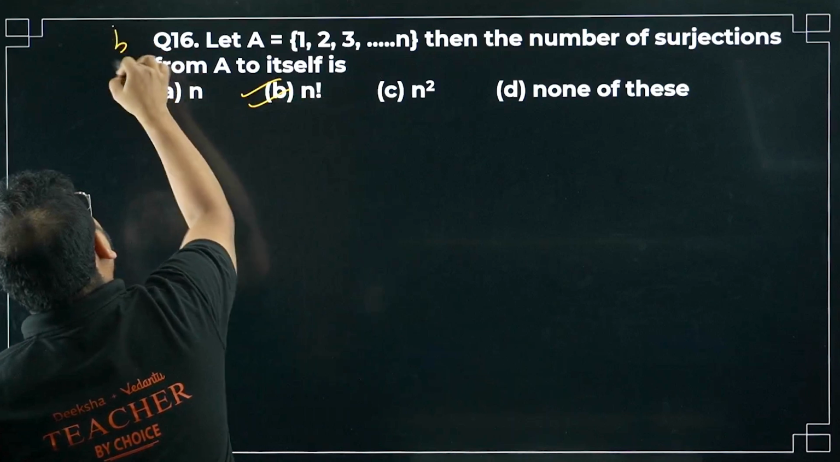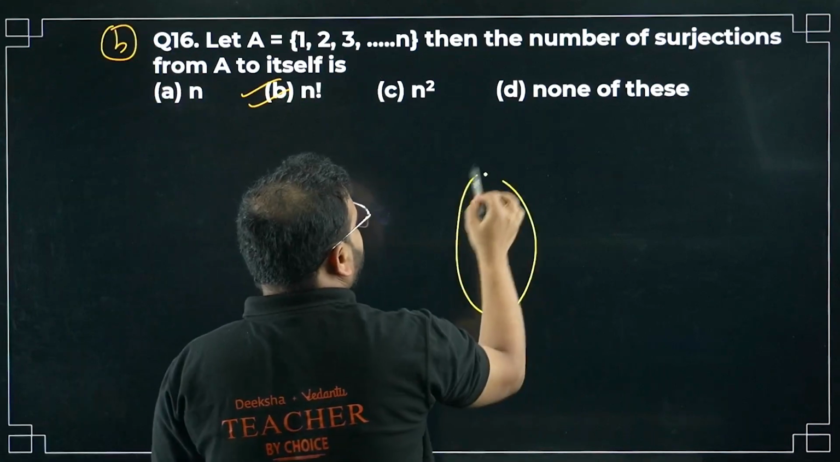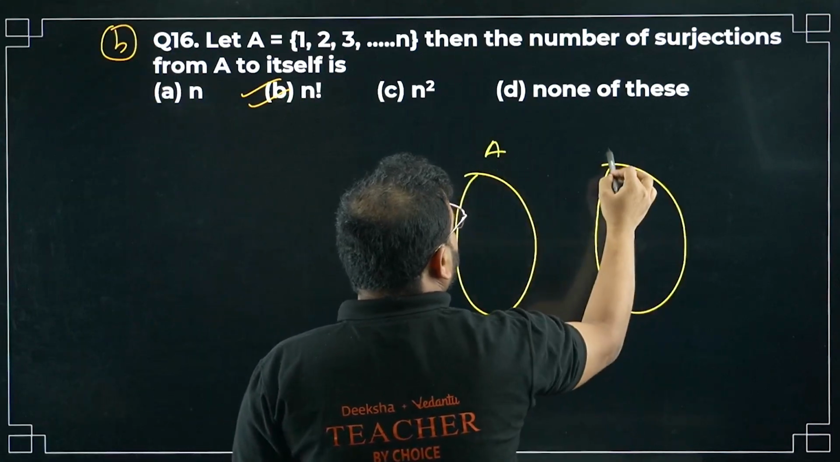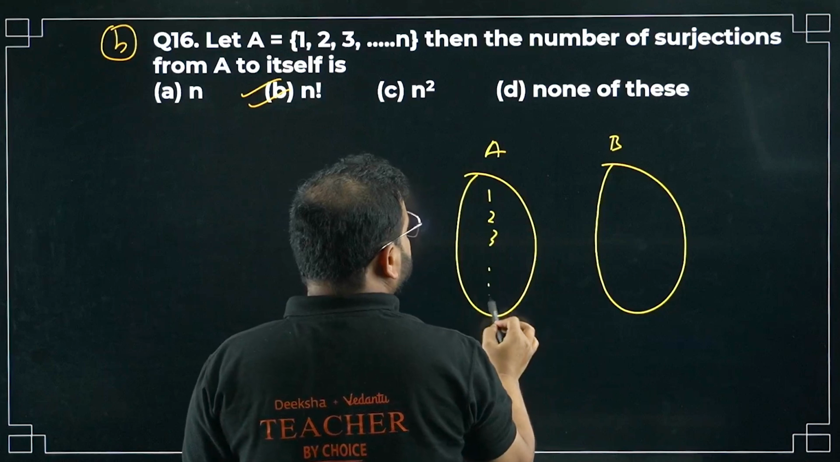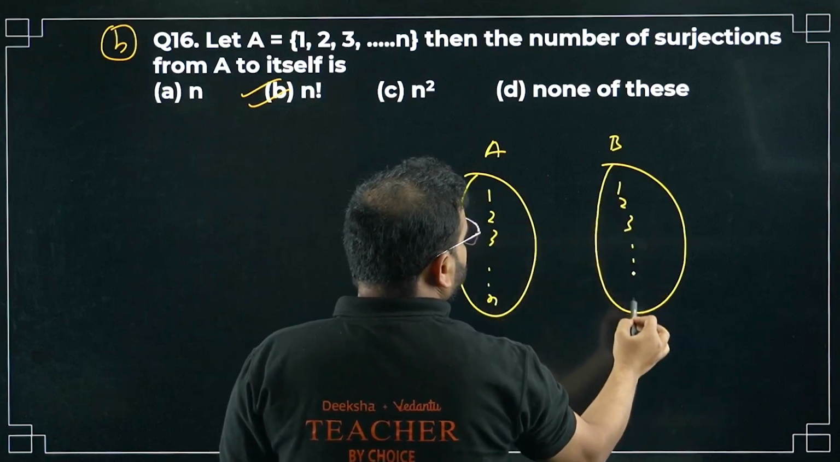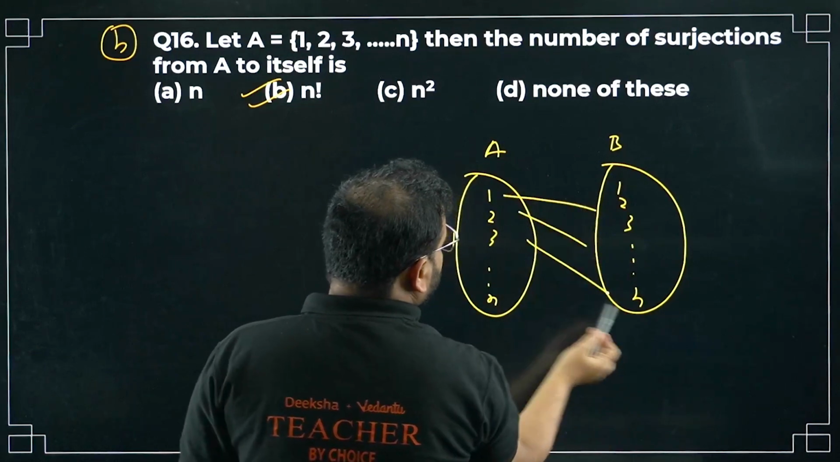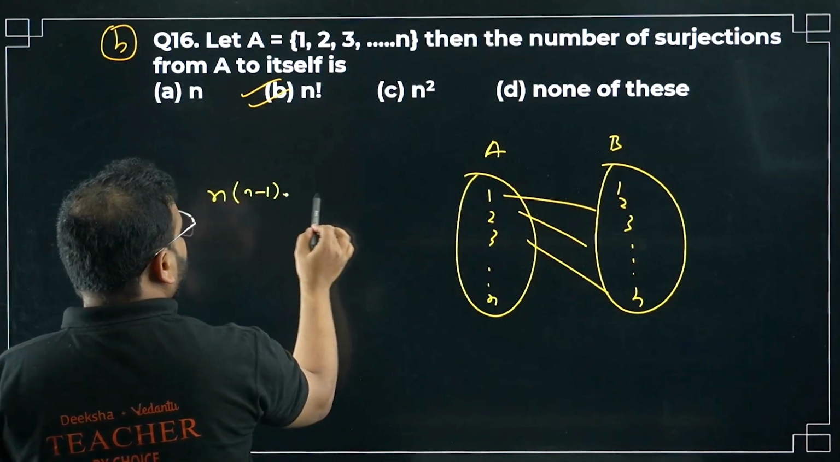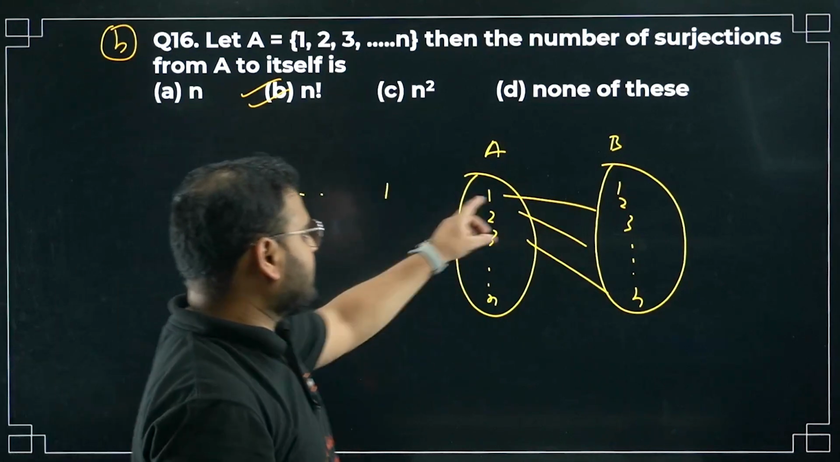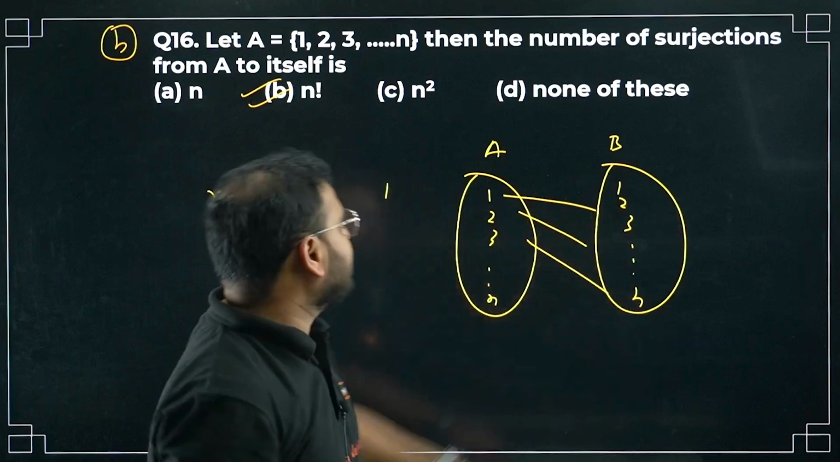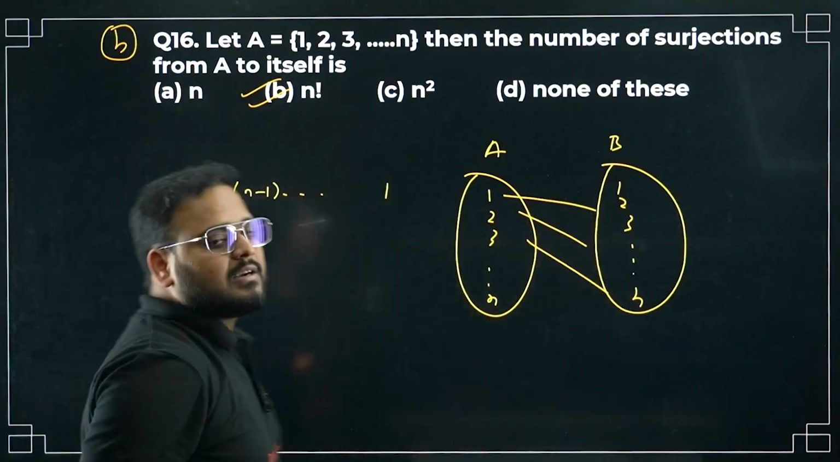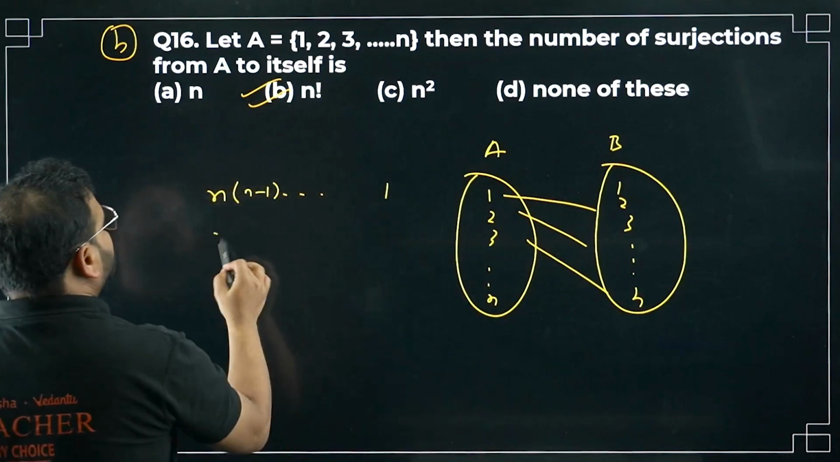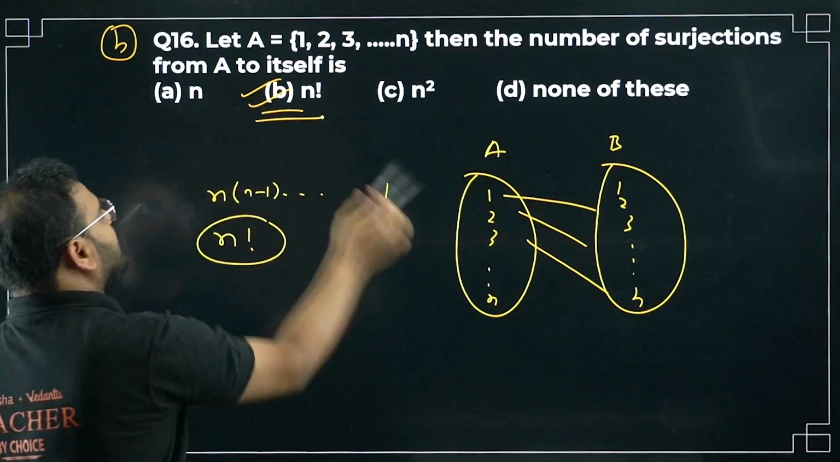We have done this. Remember, how do we do this? We have two sets, A to A, with 1, 2, 3 till n, and again 1, 2, 3 till n. For the first one, we have n options available. For the next one, we'll have n minus 1 options, and like that it will go till 1. It becomes n times n minus 1 times till 1, which is n factorial. What is option number B?